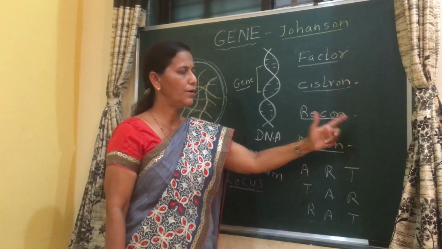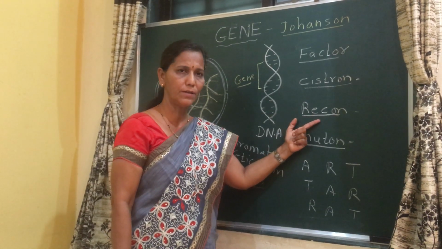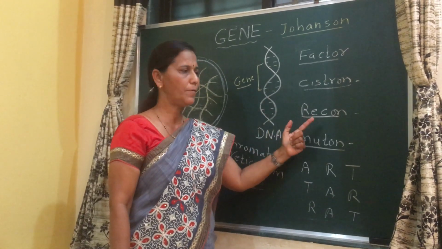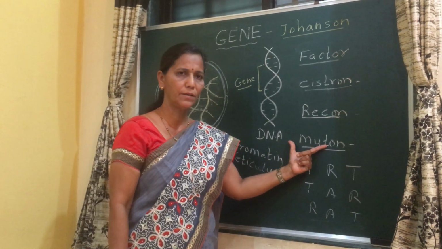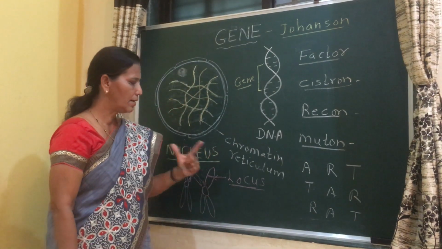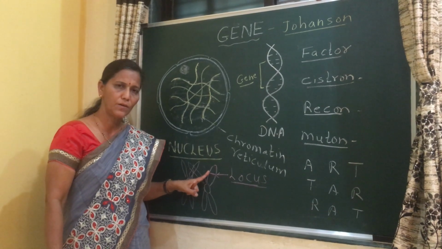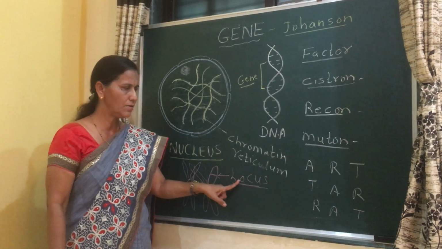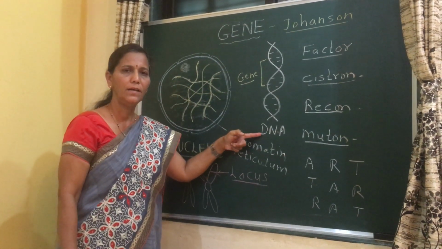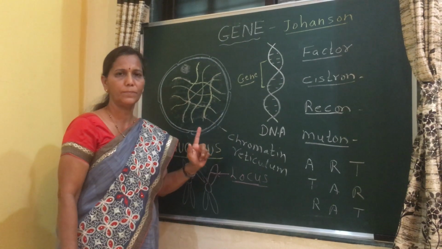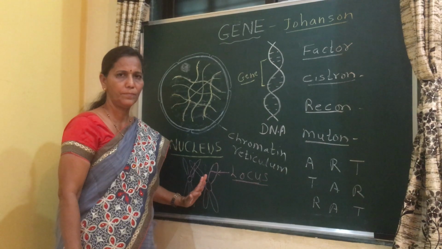Recon, unit of recombination, which occurs during cell division, mainly during reproduction or meiosis. Muton, unit of mutation. Then the term locus. Locus means position of a gene on a chromosome. Arrangement of genes, they are arranged linearly on the chromosome, and the genes are located on the chromosome.